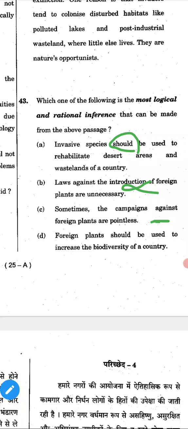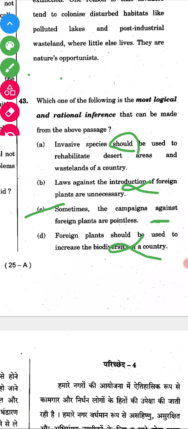Foreign plants should be used to increase the biodiversity of a country. Oh, this is definitely wrong. We can't increase biodiversity; it will reduce the biodiversity of our country. That's why the IUCN is making some laws about it. So by seeing these four options, we can tell C is the right answer, right? Okay, 43rd question is over.